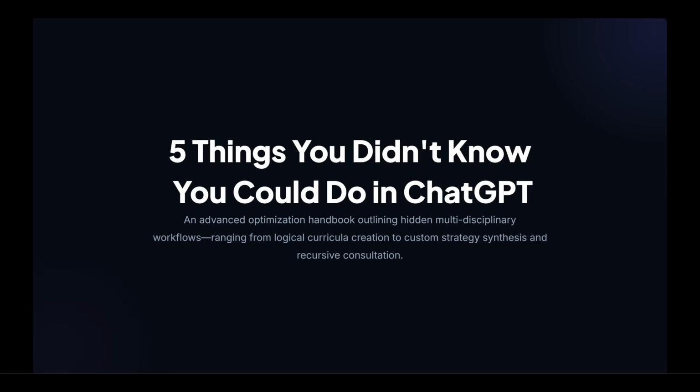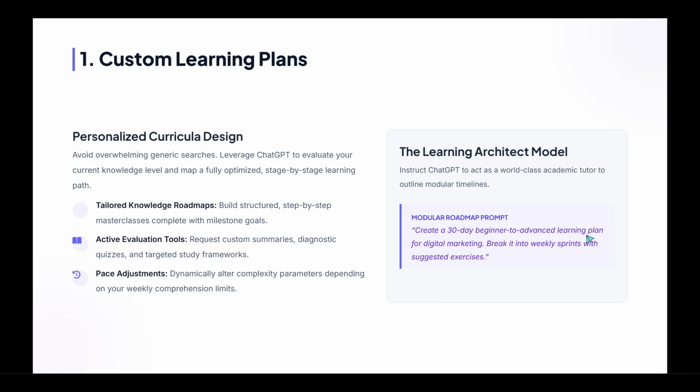In today's video, I'm going to teach you 5 things you didn't know you could do in ChatGPT. First, you can create custom learning plans. Turn any topic into a structured learning roadmap that fits your pace and background. Ask for a sequenced plan with milestones, resources, and checkpoints, and ChatGPT can also generate quizzes, summaries, and study guides to keep you on track.